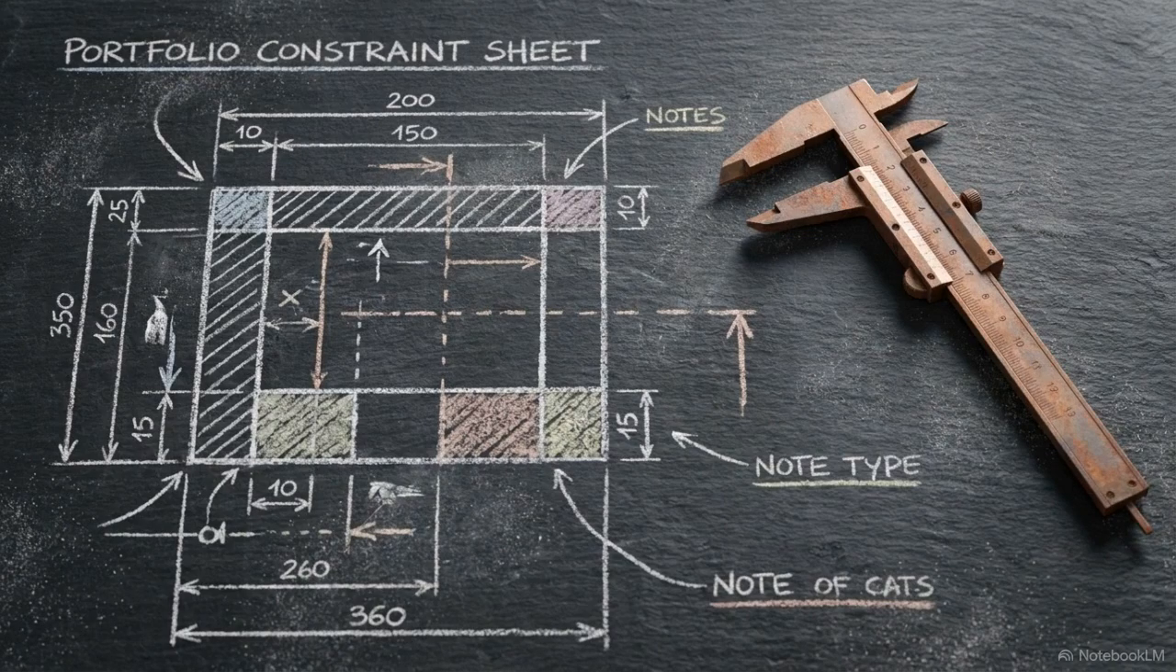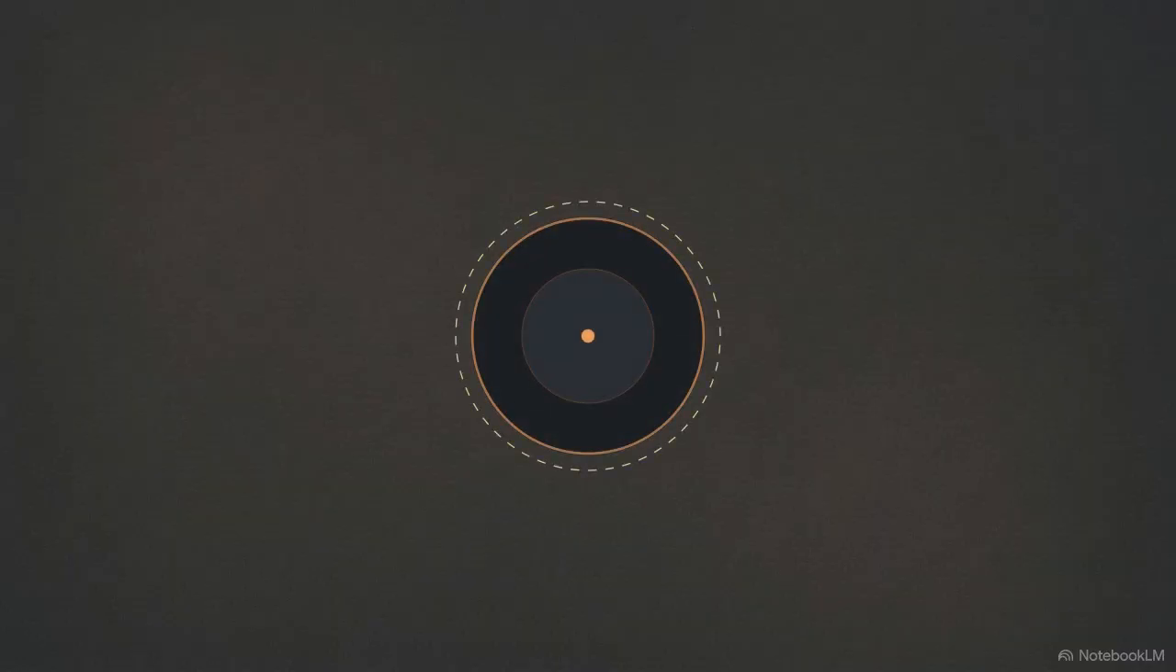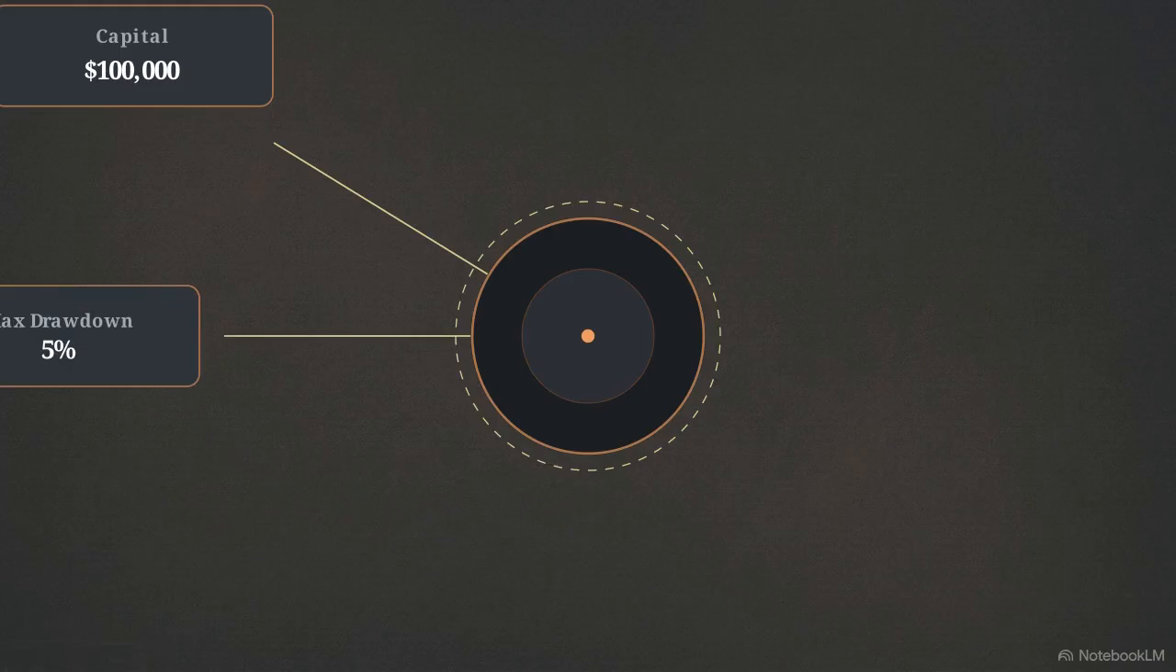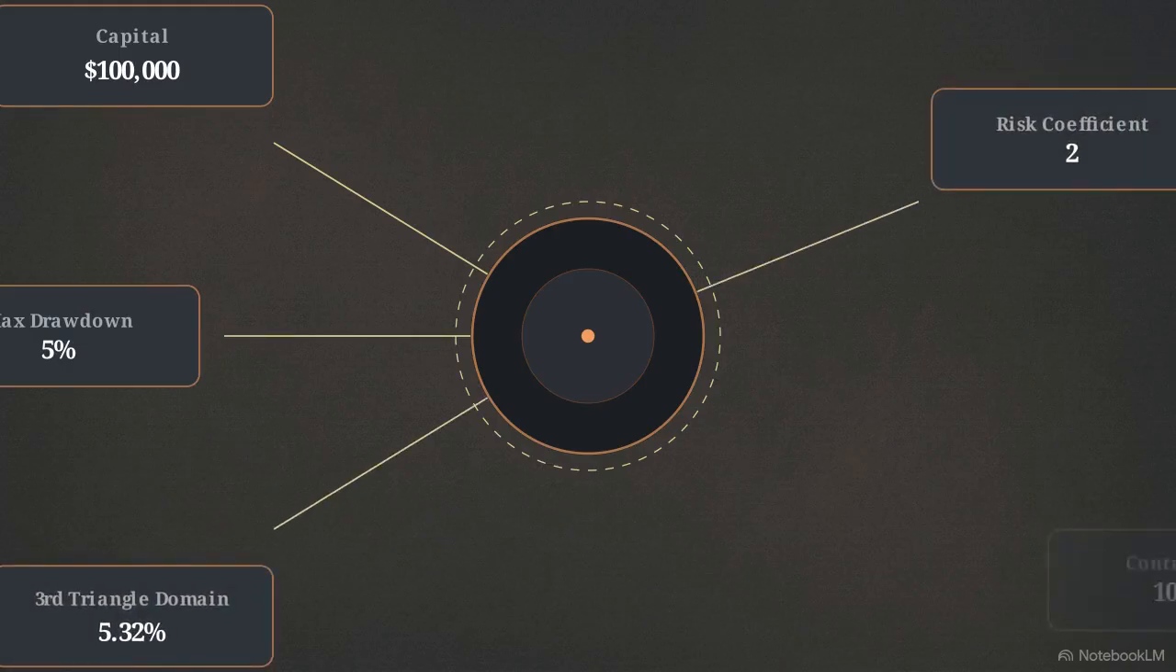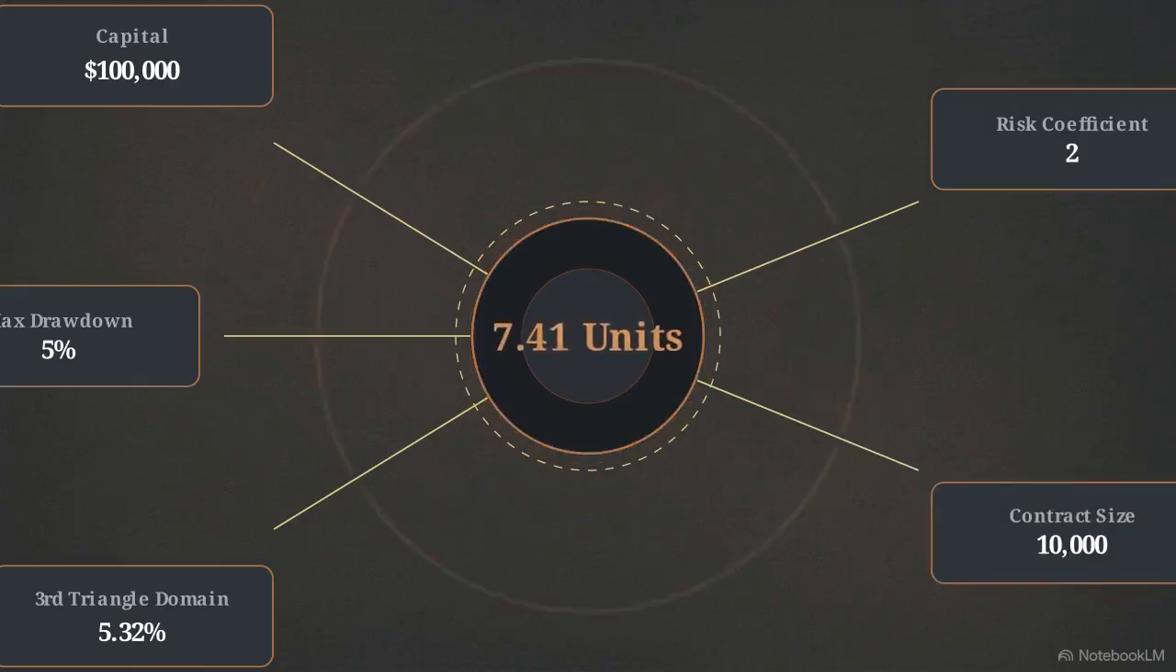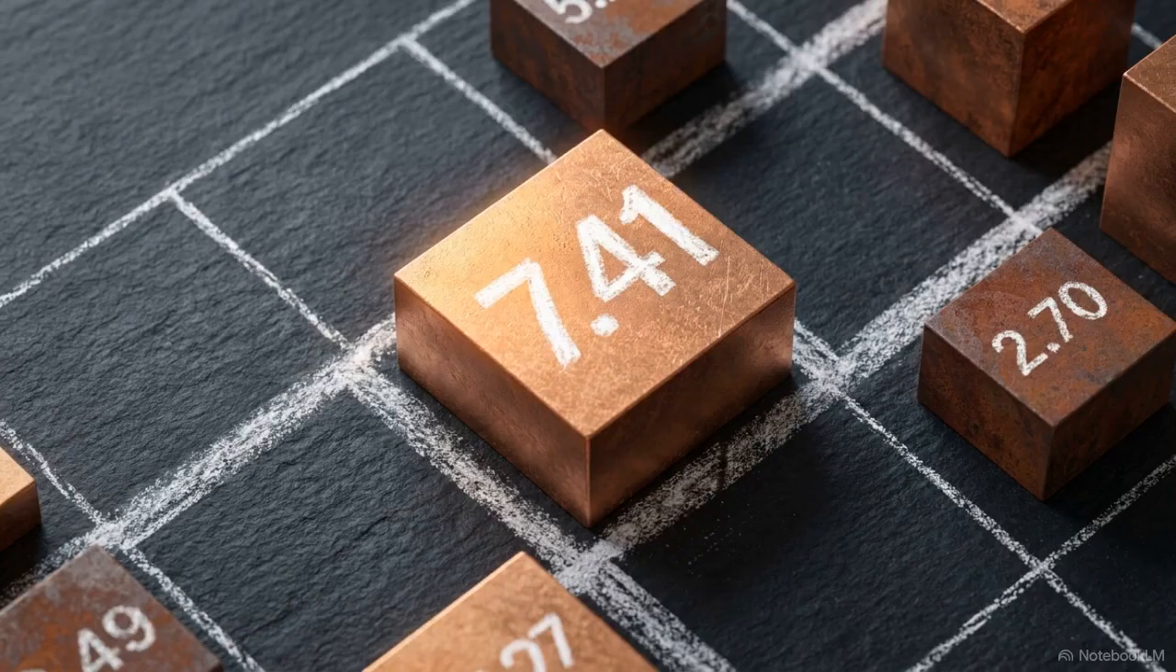The algorithm processes 3 specific variables: the hypothetical capital, the investor's maximum allowed drawdown limit, and the structural third triangle domain percentage. Adding the risk coefficient and the asset's contract size completes the formula. The calculation for copper cycle 4 dictates a total position size of exactly 7.41 units.